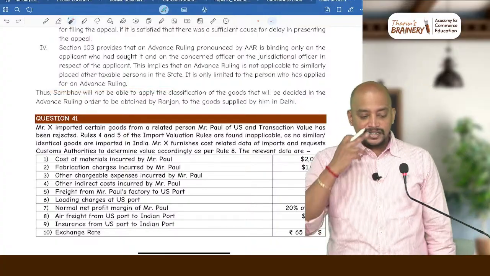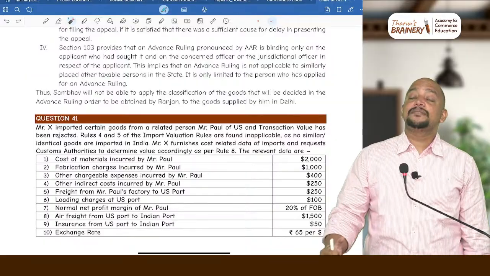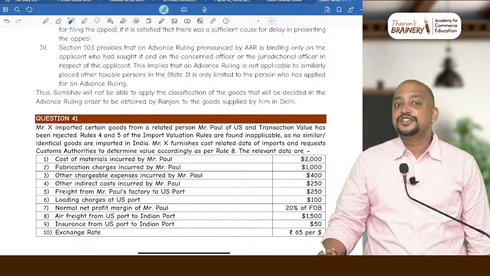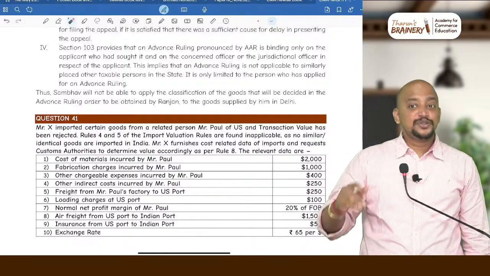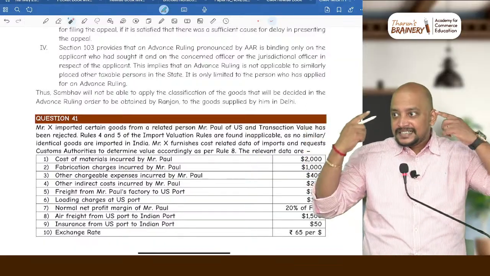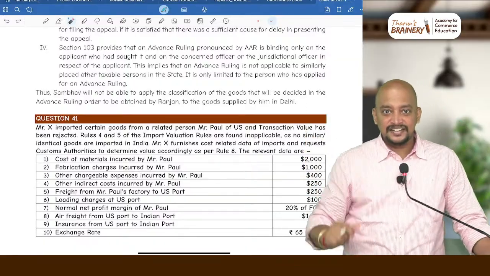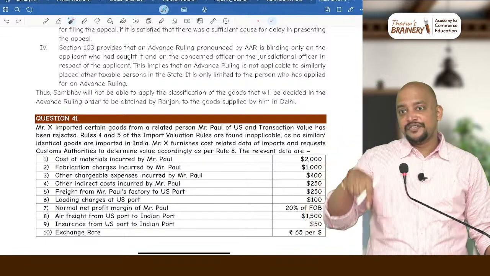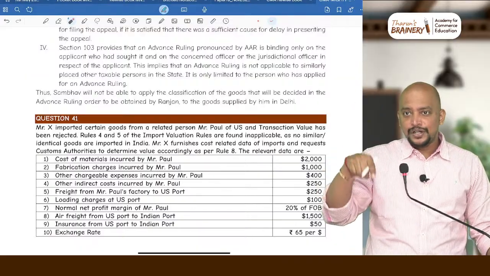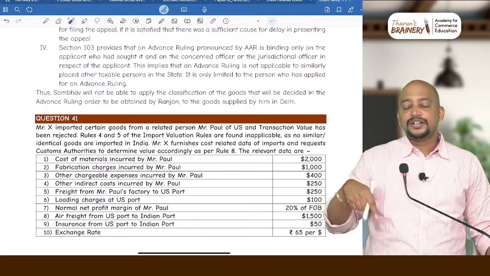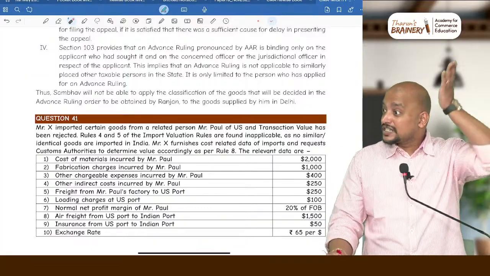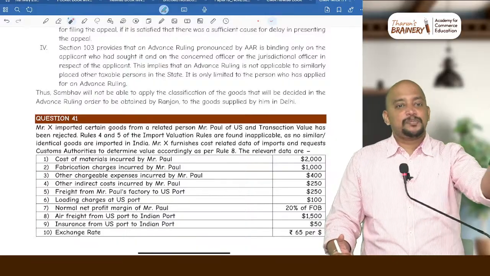Okay, but this is the mistake your CMA study material has. In your CMA study material, they have given a lot of advance rulings, which are of no use, because those advance rulings are applicable only to those people. I don't know why they have given them. They lost this simple logic. In your study material, they gave n number of advance rulings. Once you scroll through, a lot of advance rulings they have given. But unfortunately, those advance rulings are binding only on those companies for which they are given. They are not applicable for others.